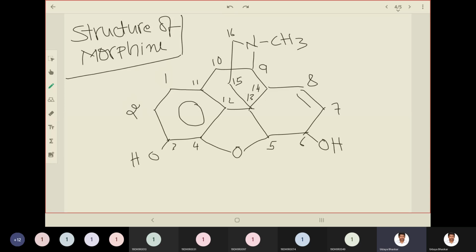So what is the source of morphine? Morphine is an alkaloid. It is isolated from the juice of unripe seed capsule of the poppy plant.